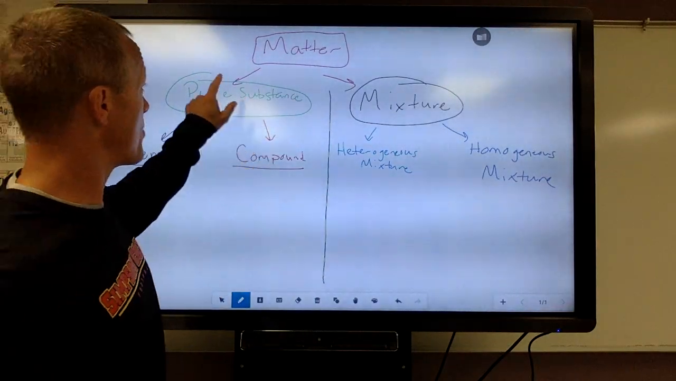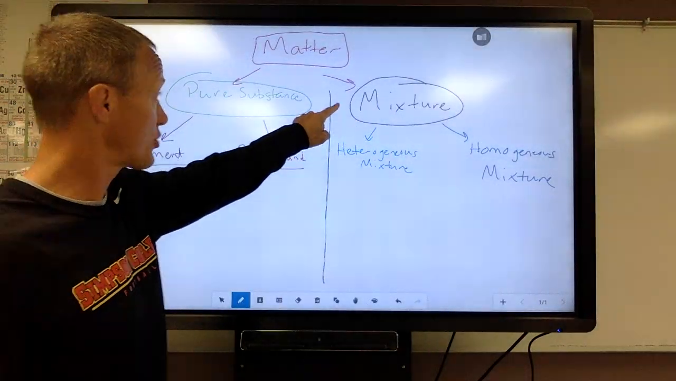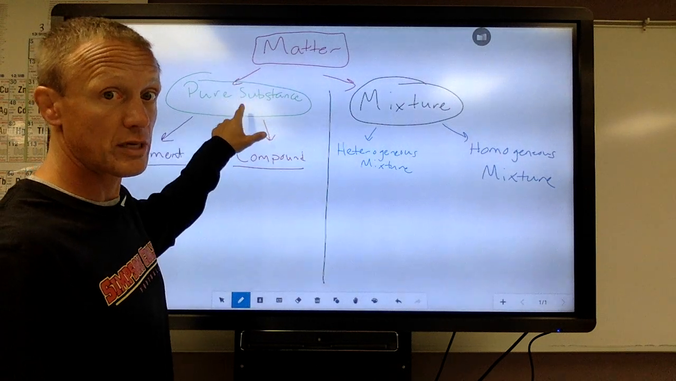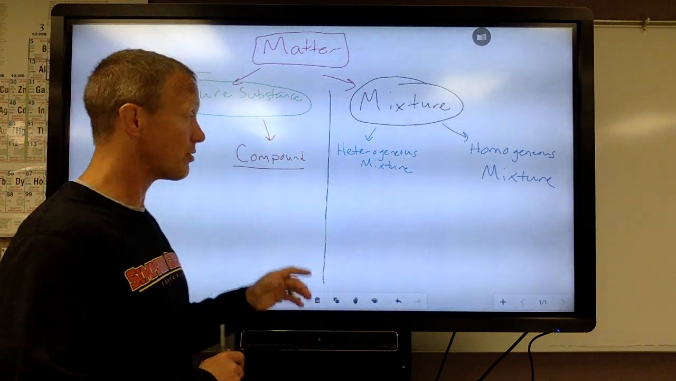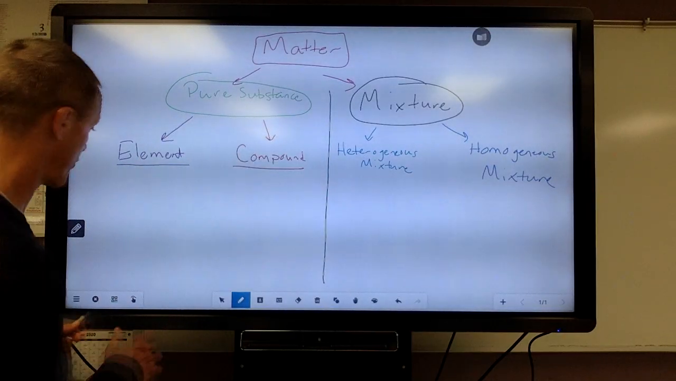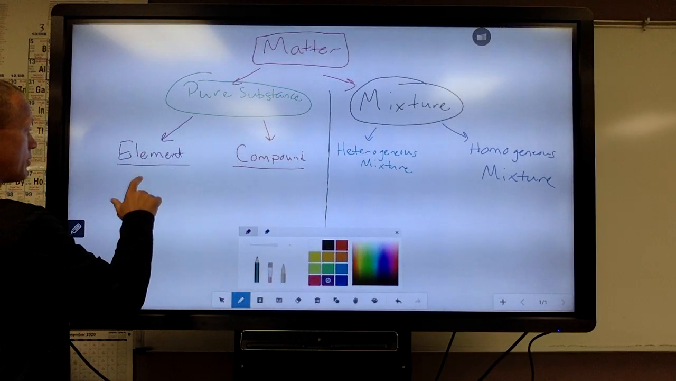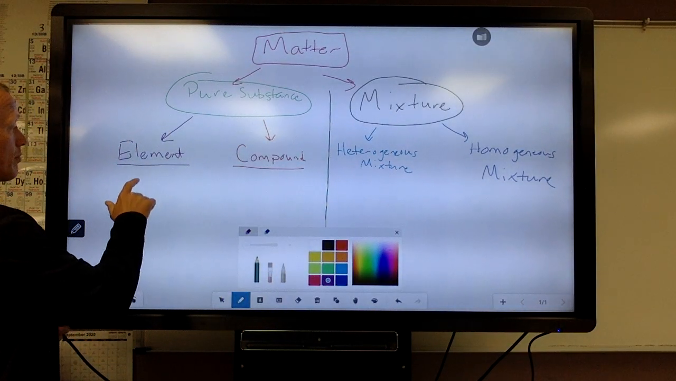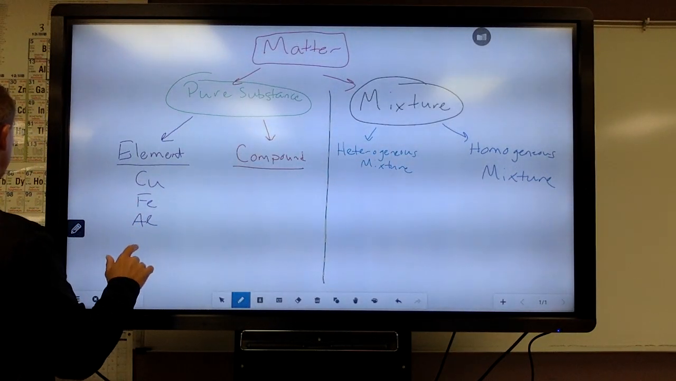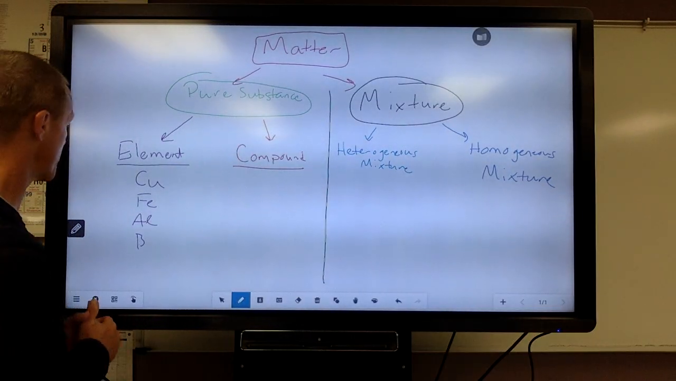So matter can be classified as either a pure substance or a mixture of pure substances. A mixture will have multiple pure substances in it, mixed together. Pure substances you cannot split apart. Pure substances are either elements off the periodic table. For example, copper or iron or aluminum or boron. Those are all elements. You can't split them apart without a nuclear reaction.